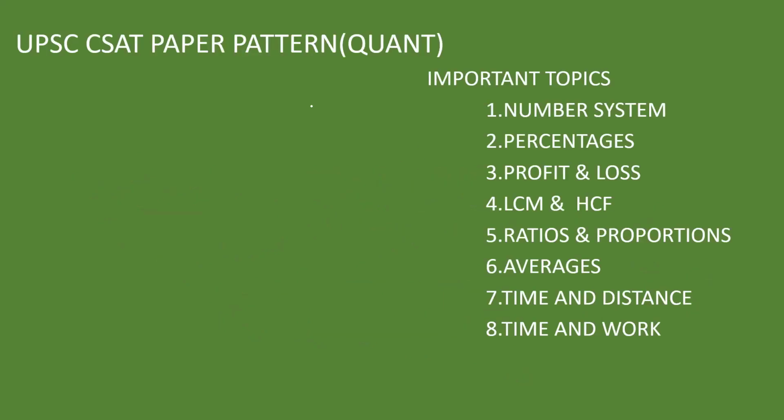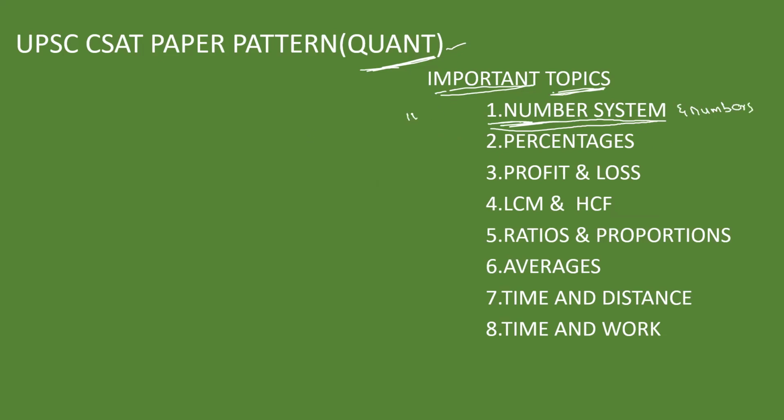As everyone knows, I have already told you, our subject consists of two major portions. One is quant, the other one is reasoning. When it comes to quant, I have picked some important topics from the recent pattern of the question paper. With the help of the recent question papers, I have taken some important topics which we will discuss initially. After finishing these topics, we will move to the other concepts. So see here, students, when it comes to number systems, if you observe the recent pattern, questions based on numbers.